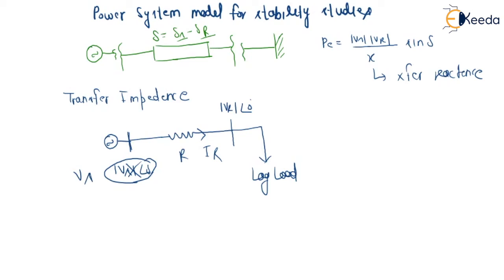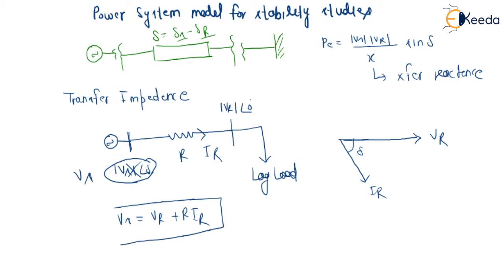So the Vs value will be equal to Vr plus R into IR. Now we are taking the help of a phasor diagram. Let us assume VR as reference, and if our load has current IR that is lagging, then IR will be lagging by an angle. Now we want to add: Vs equals Vr plus R into IR. These are all the vectors. Let us assume this is R into IR, so Vr plus R into IR gives Vs.